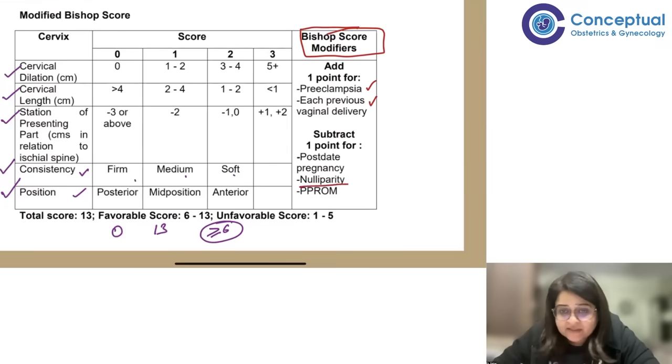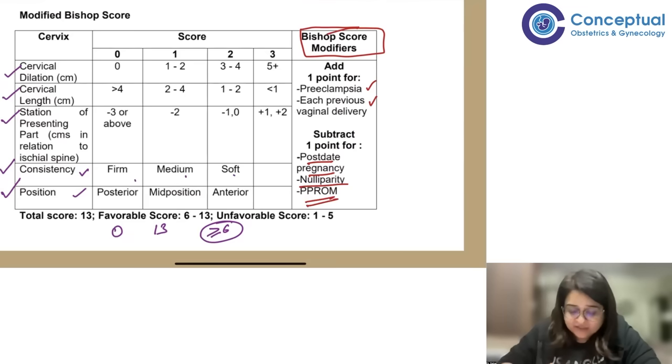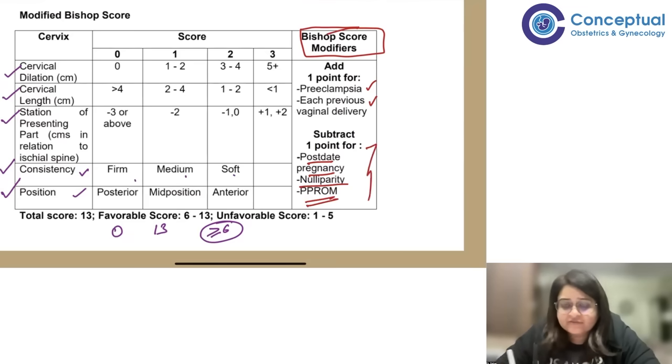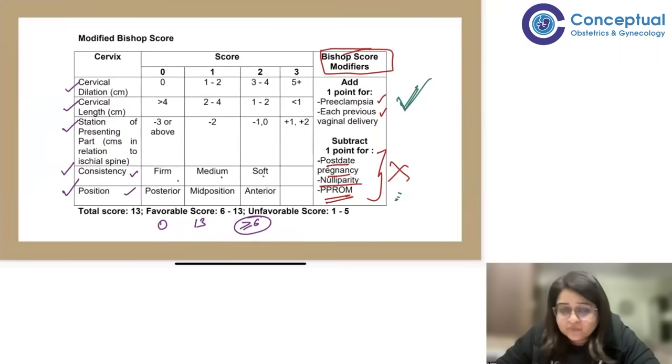that means she's nulliparous. If she has come with post-dated pregnancy, that means she's not gone into labor, or if she has PPROM, subtract 1 point. These are unfavorable. Apart from the Bishop's points in general, these are additional unfavorable factors. So these are bad, and these are good. So add 1 point for these, subtract 1 point for this. This is something which is not there in your usual books or teaching. This is in the ICOG guidelines.